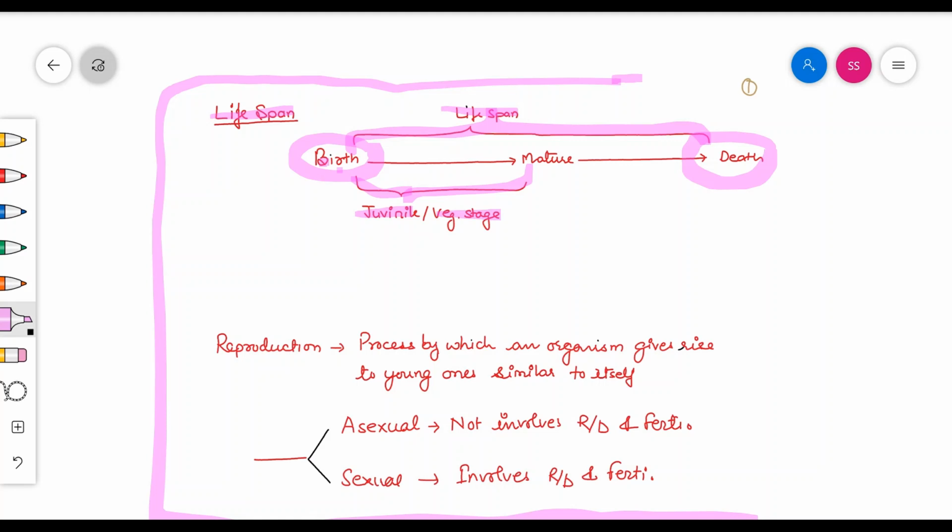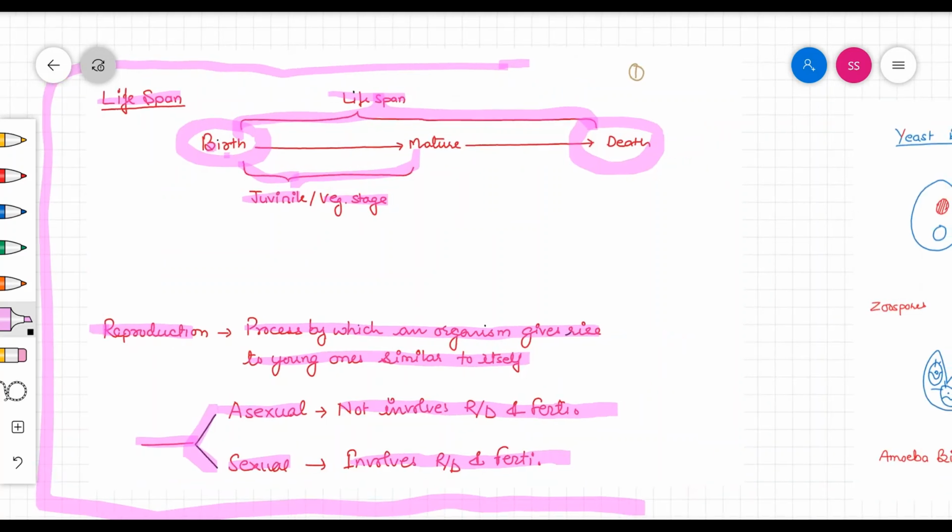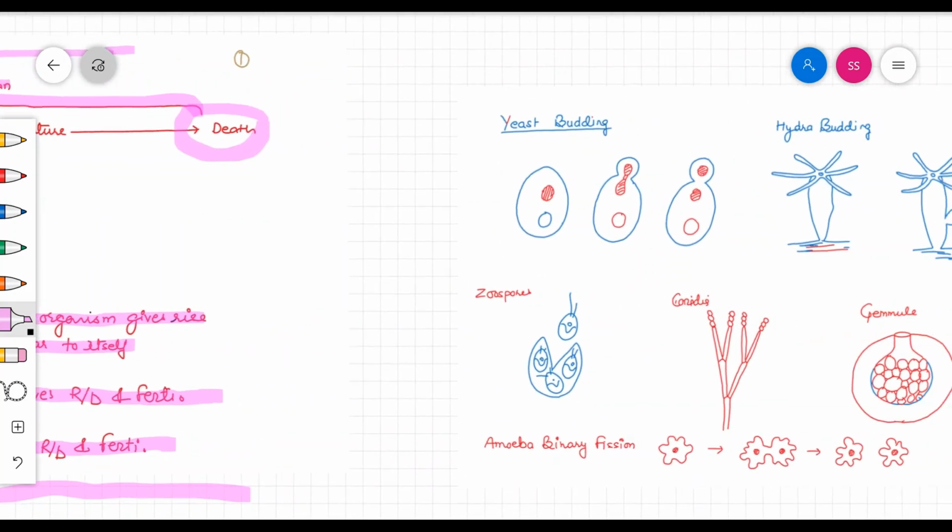Now we will discuss reproduction. Reproduction is the process by which an organism gives rise to young ones similar to itself, and it can be divided into two parts, that is asexual reproduction and sexual reproduction. Asexual reproduction does not involve reduction division and fertilization, whereas sexual reproduction essentially involves reduction division as well as fertilization to restore the previous condition in the new organism.